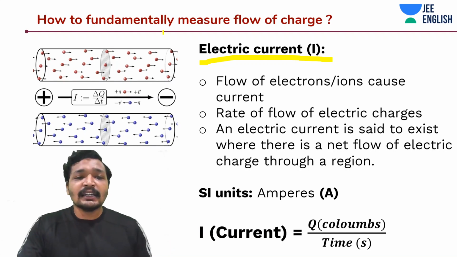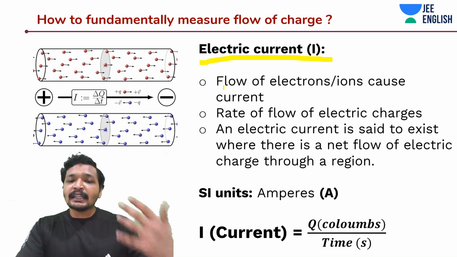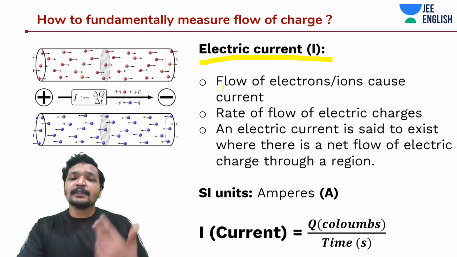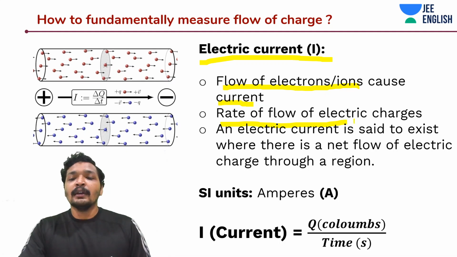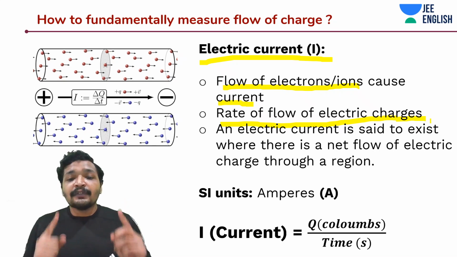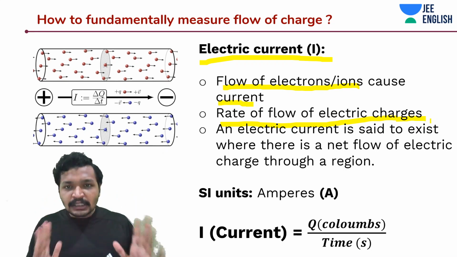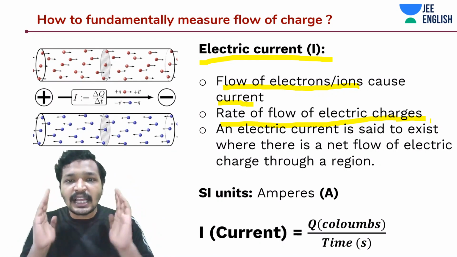So what is electric current? Electric current is basically rate of flow of electrons or rate of flow of ions. Anything can cause electric current. Flow of any charged particles causes electric current, and it is nothing but rate of flow of electric charges. An electric current is said to only exist when there is a flow of charge through a region. If the charges are stationary, if the charges are just standing like that, then there is no current. The charges have to flow.